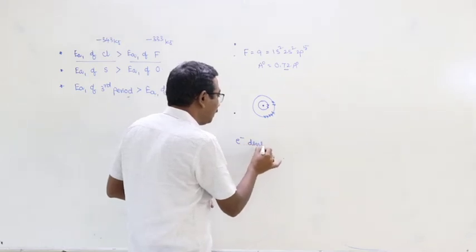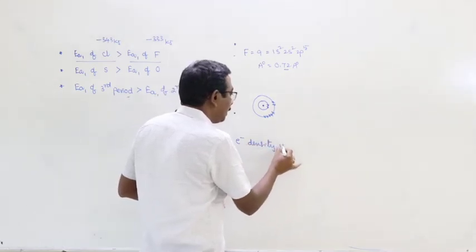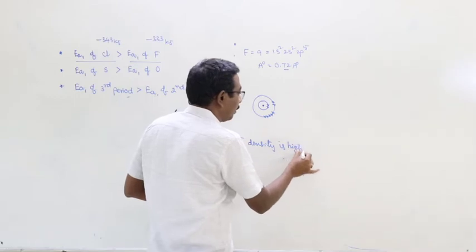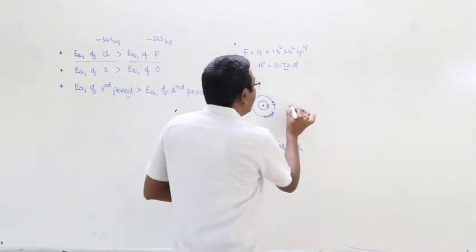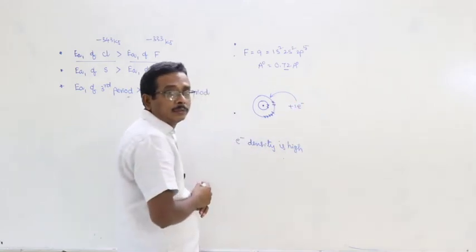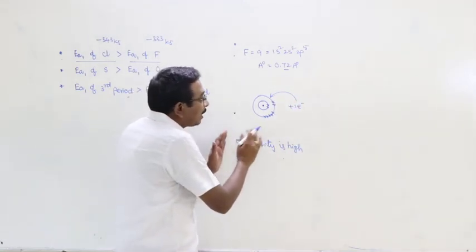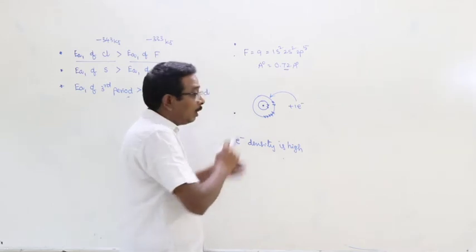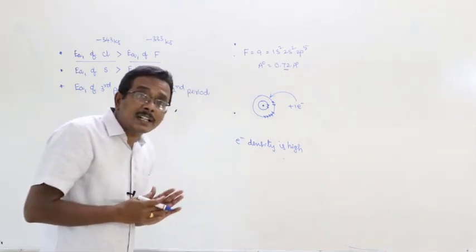Electron density is high. Therefore, the newly added electron experienced more repulsion.